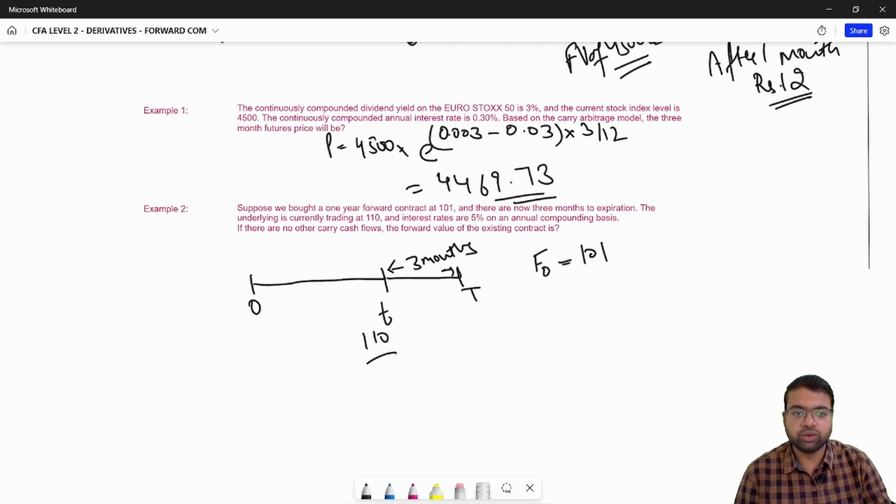So what you need to do is, first of all, calculate the forward price as of T. You calculate that as 110 times 1 plus 5%.